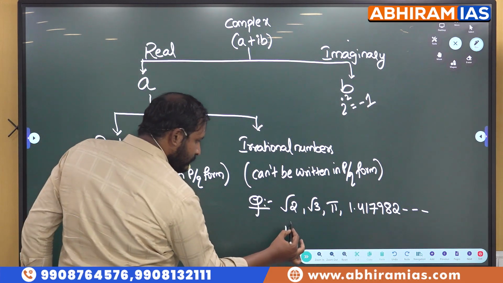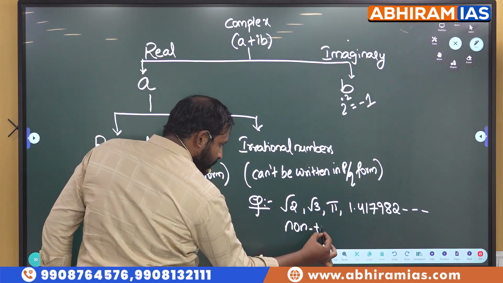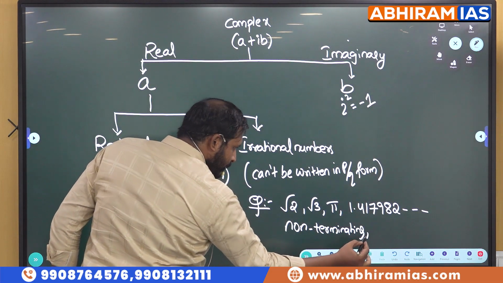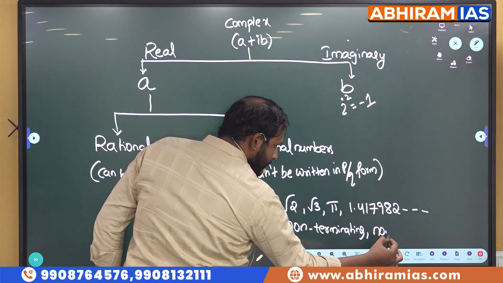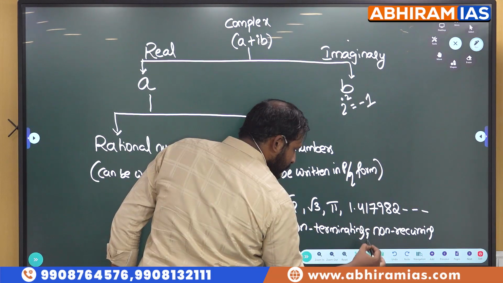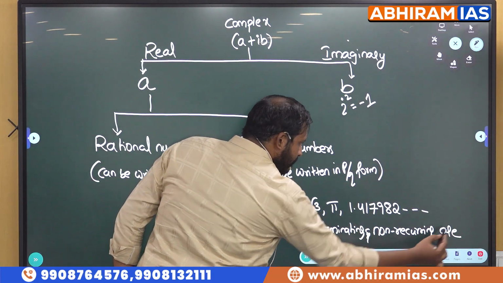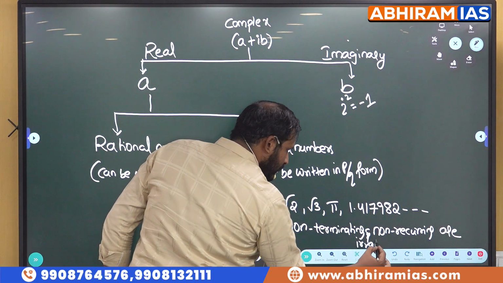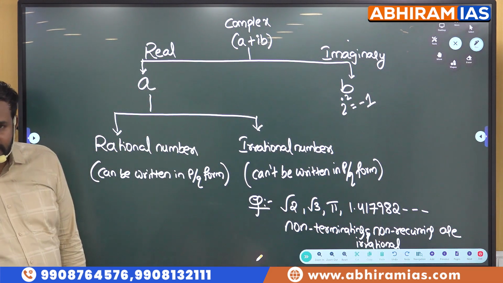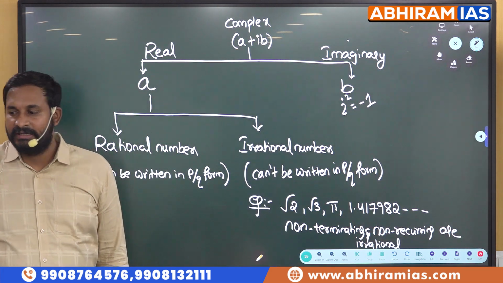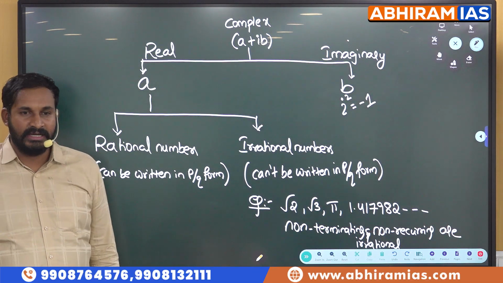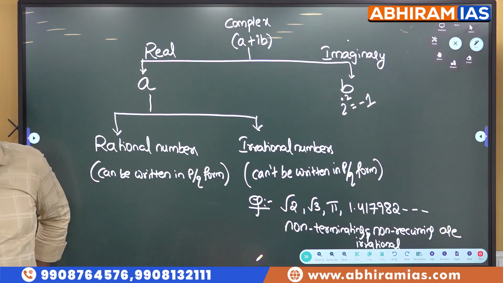Here you can write: non-terminating and non-recurring are irrational numbers.